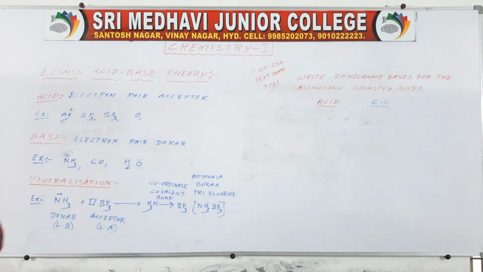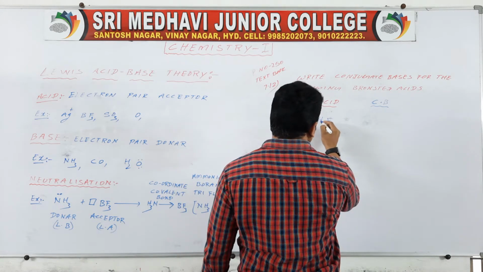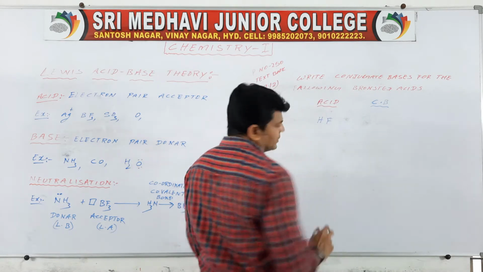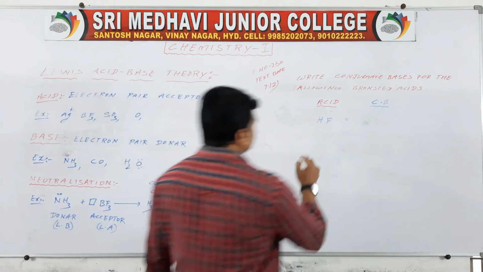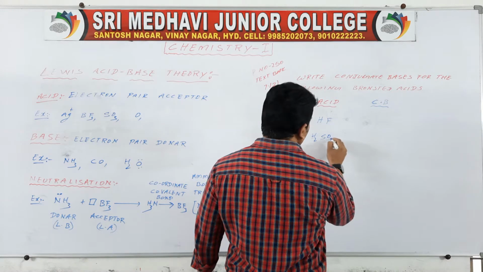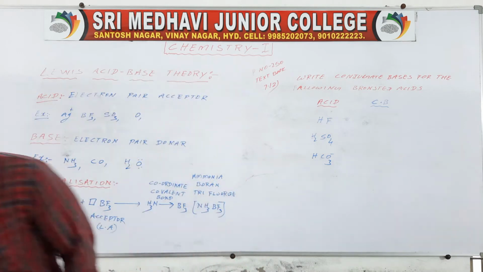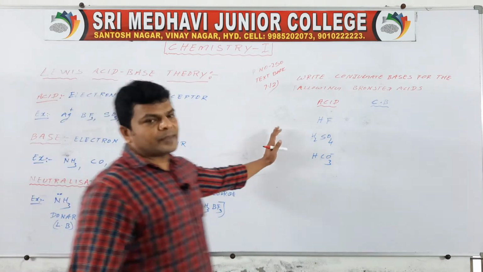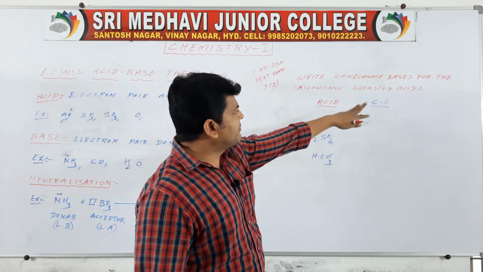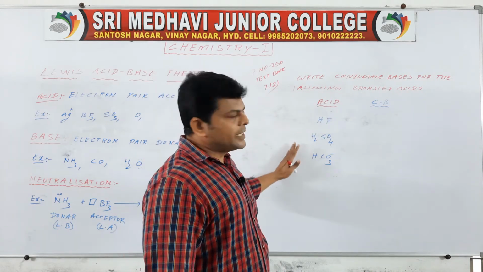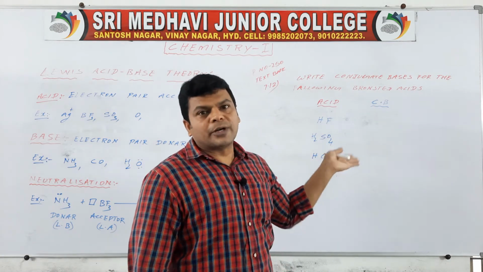So here HF, next H2SO4, HCO3 minus. Okay, so write the conjugate bases for the following Bronsted acids. When acid is given, to write the conjugate base we have to remove a proton.